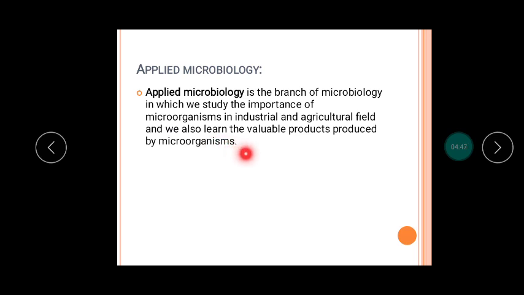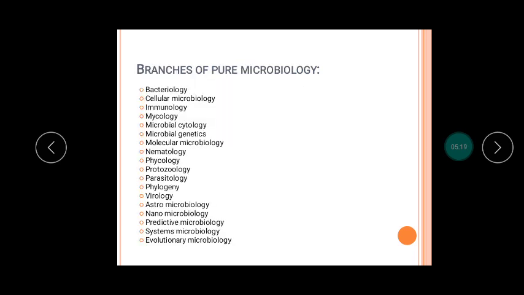Microbiologists study the valuable products produced by our target microorganisms. These microorganisms produce valuable products in the industrial and agricultural fields. So in applied microbiology we only study the valuable products produced by microorganisms in industrial and agricultural fields.